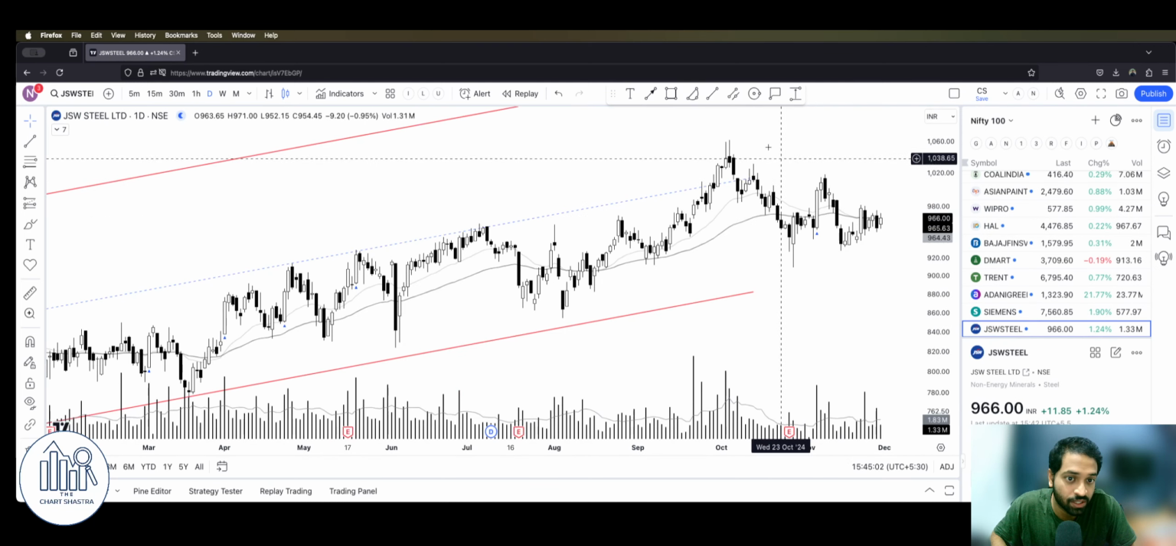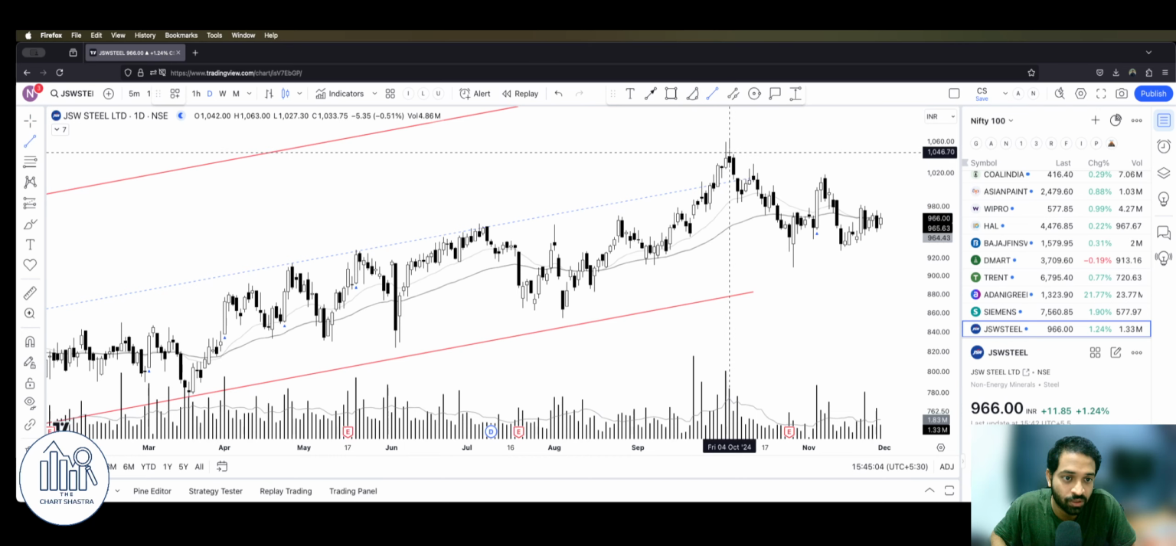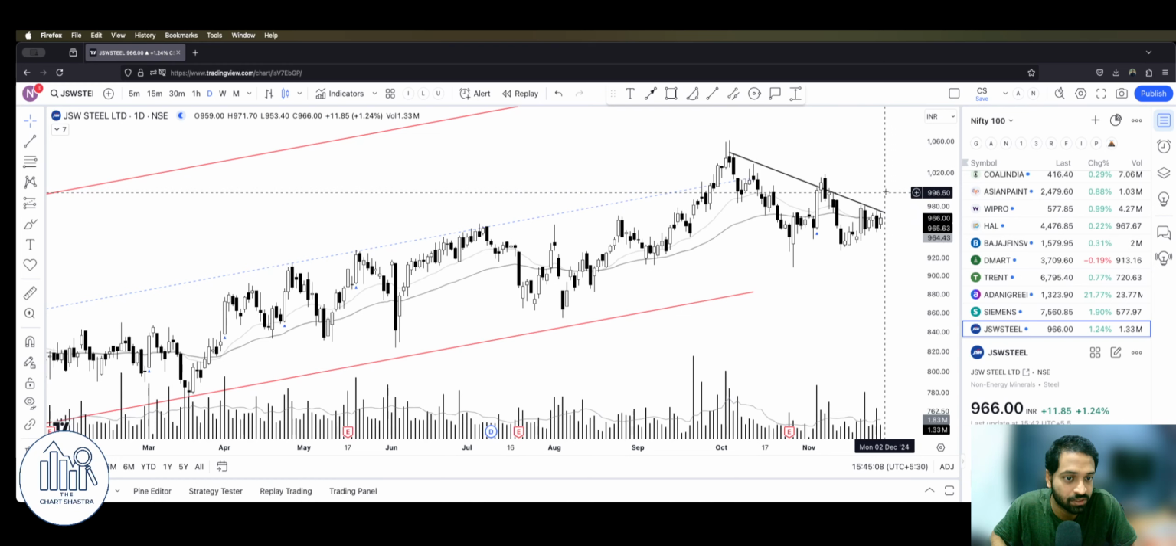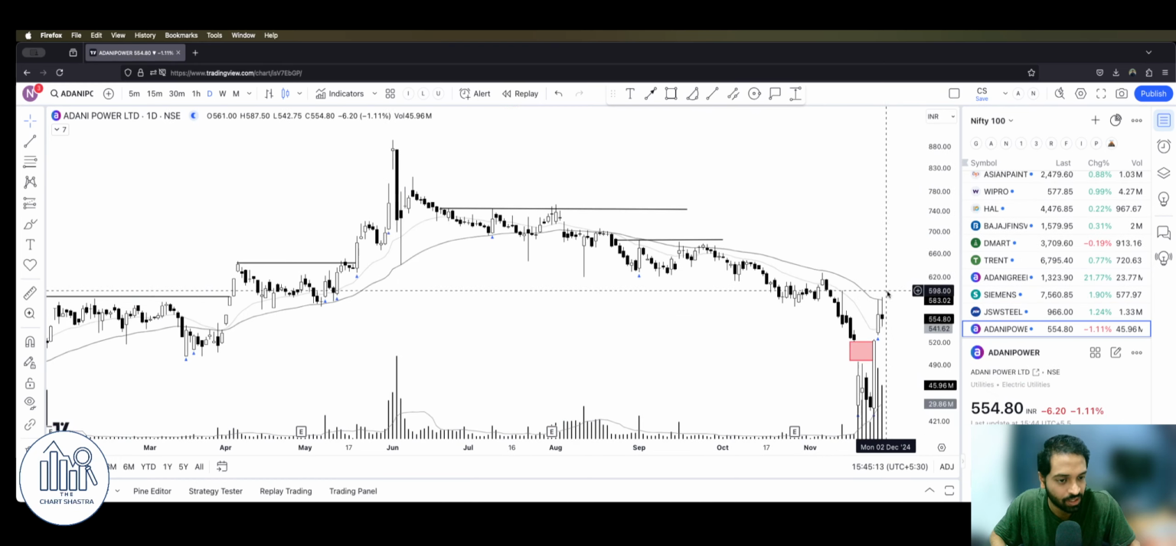JSW still getting tighter and tighter, although it is in a long-term channel. See, we can just draw this line. Probably once this breaks out, we would see some kind of resistance here. Adani Power closed its gap, good, and today it tried to get above this previous high, but it didn't.